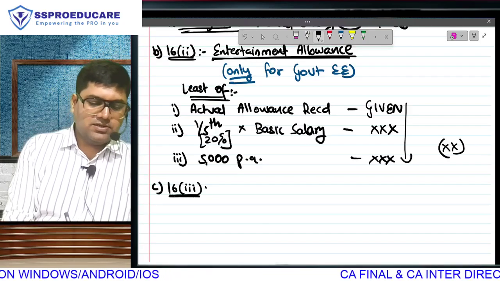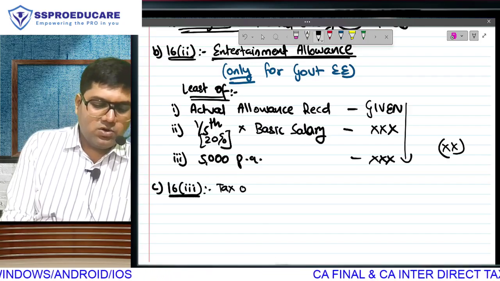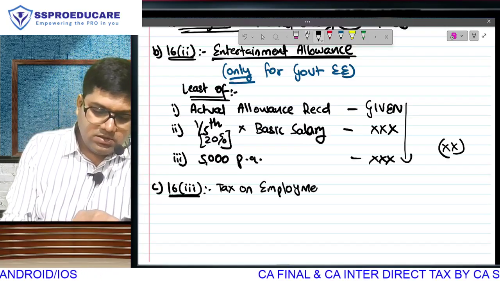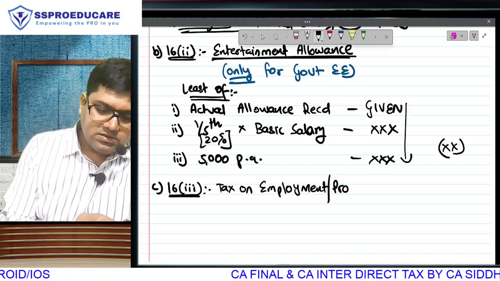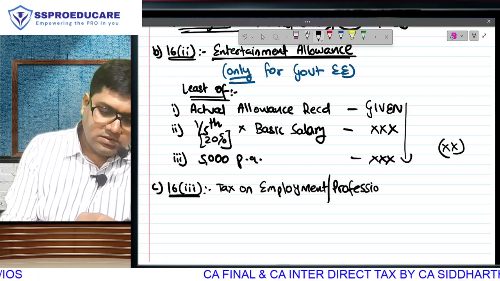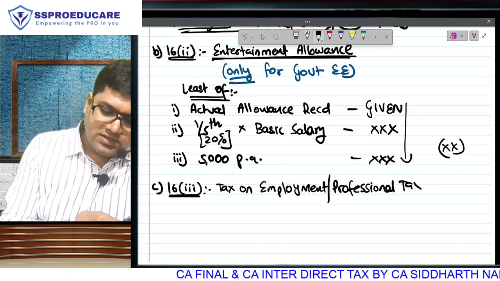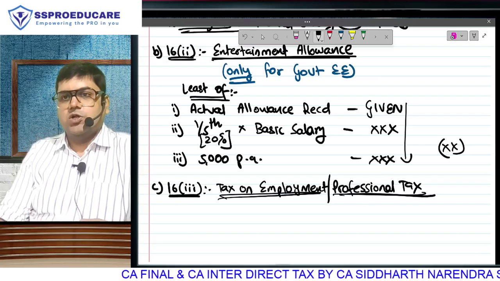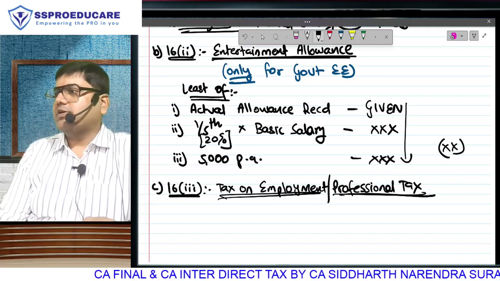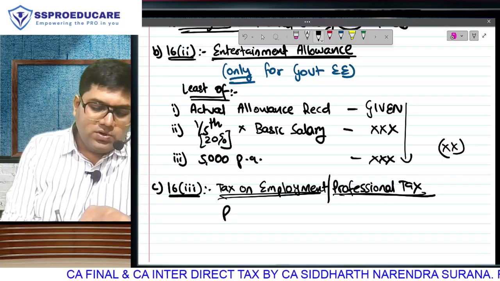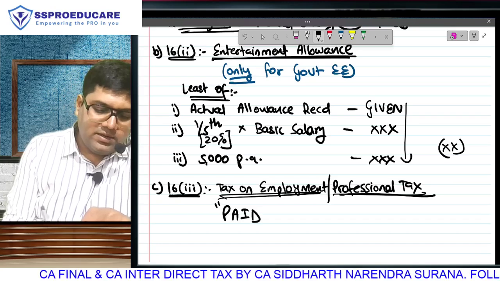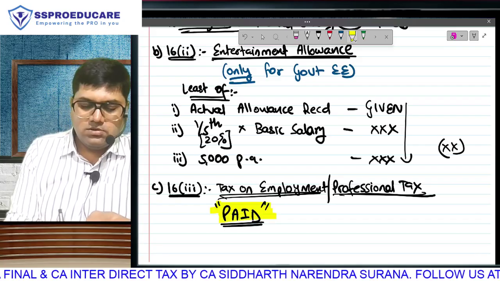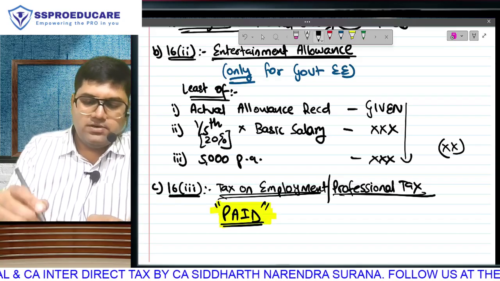And section 16(3), tax on employment, which is also known as professional tax, only if it is paid.